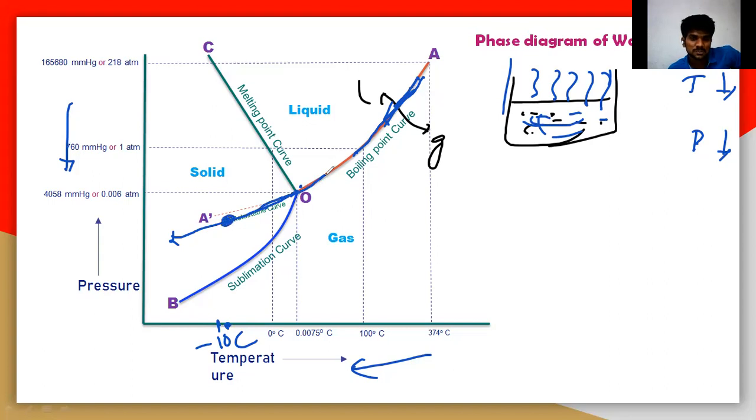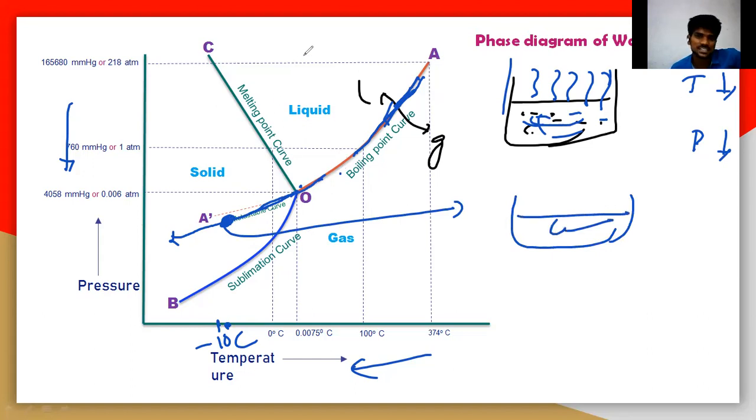This particular point is actually in a region of solid, but it is an extension of this boiling point curve. That means this point is not a solid; it is also liquid and gas.